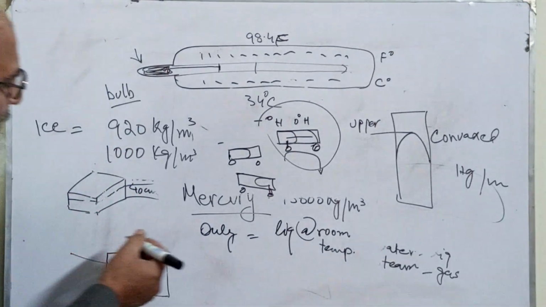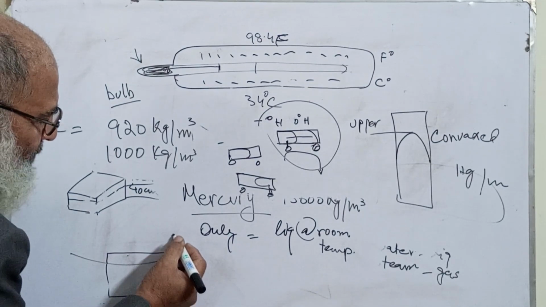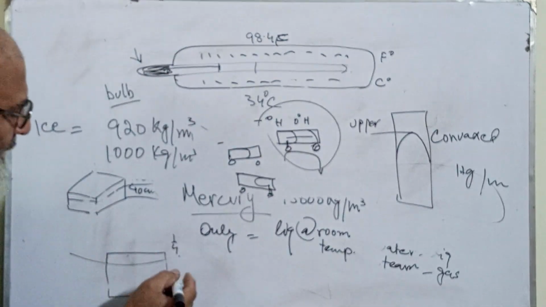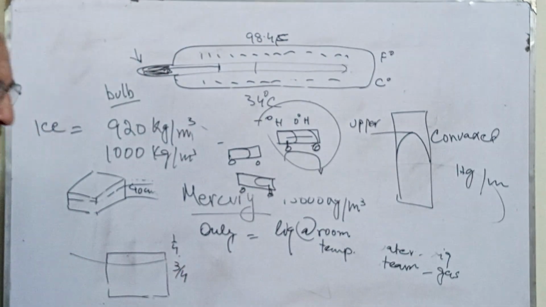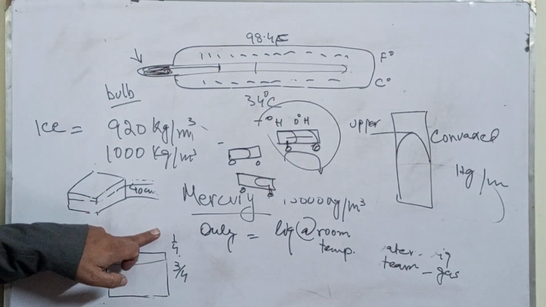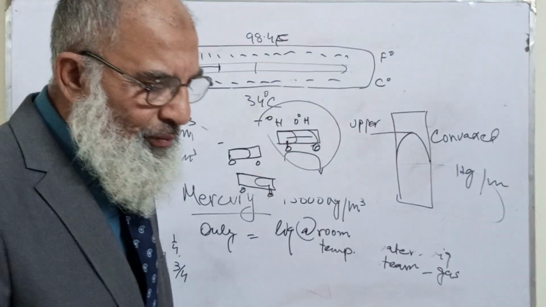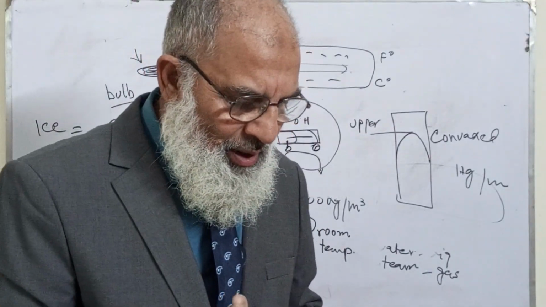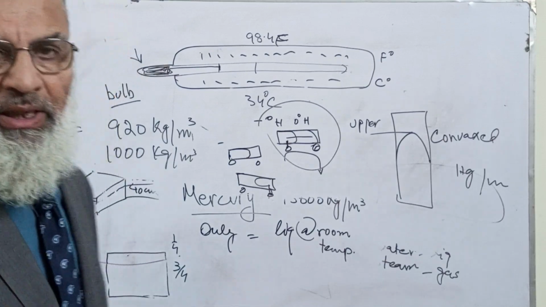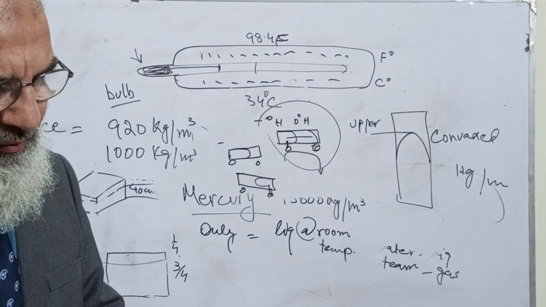So, as I told you, it will float, 1 by 4 over the meniscus, and 3 by 4 under the meniscus. Now, the question here arises: how will we calculate the density and how will we measure that?